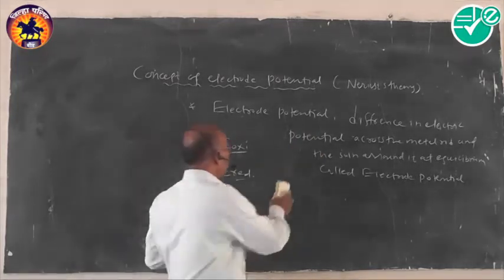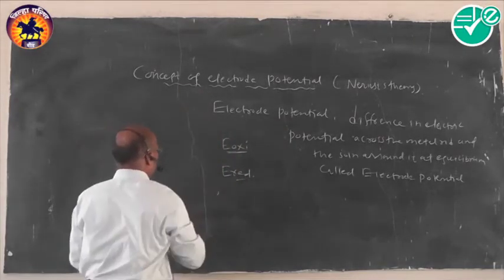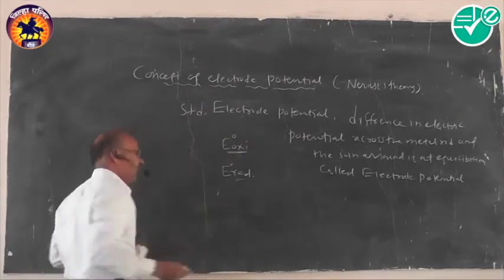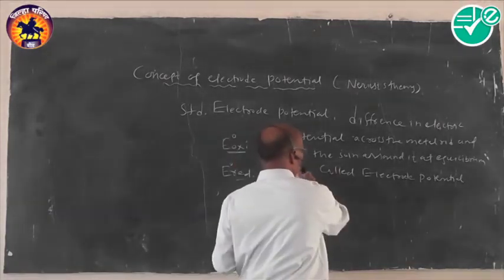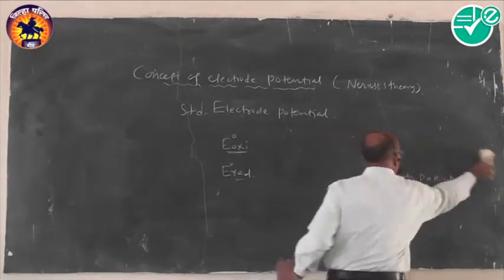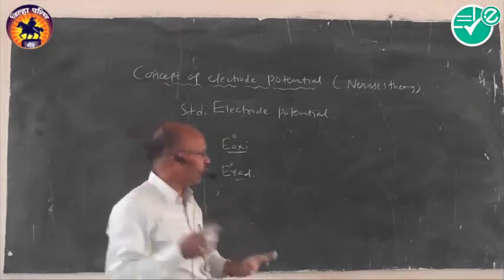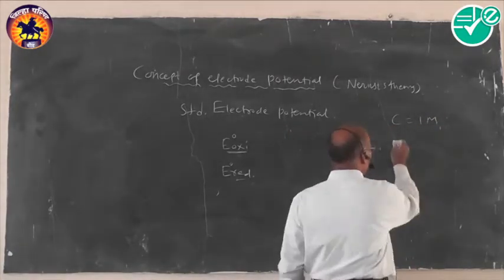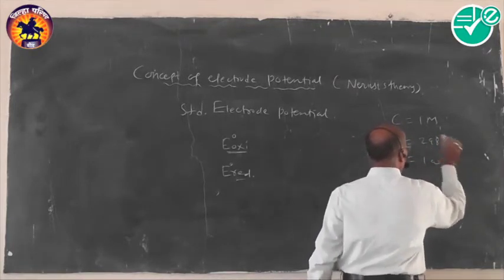Accepted. After that we have to come to a term just like this. There is a slight difference. We can write it as standard, like this. Now we have to define this term. If you consider the standard conditions, particularly concentration should be exactly 1 molar, temperature is 298 Kelvin, pressure is 1 atmosphere.